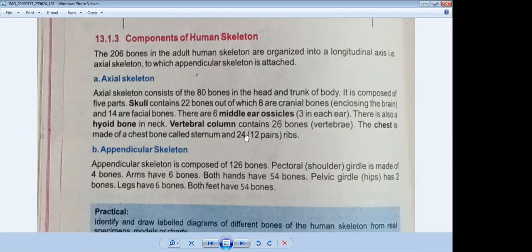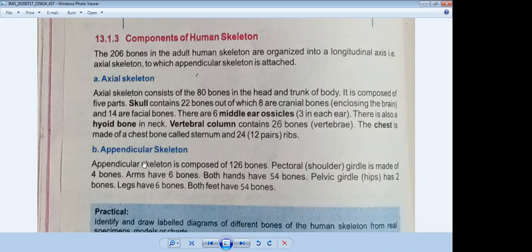It means that there are approximately 80 bones in your axial skeleton. So if you want to learn, keep in mind: first is the skull, second is your ear, third is your neck, fourth is your vertebral column, and the last one is your chest. So it consists of 80 bones, and the rest of them come under the appendicular skeleton.